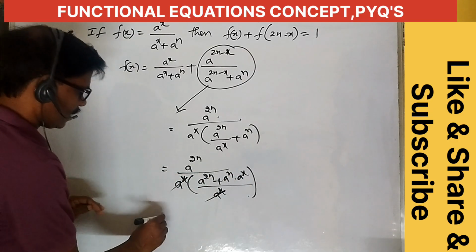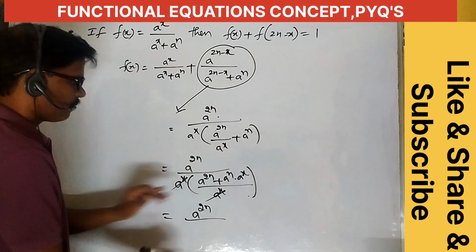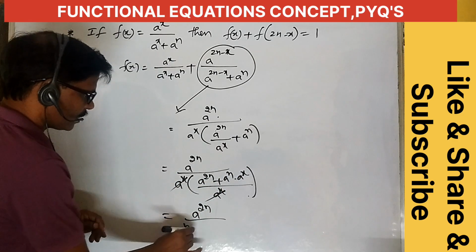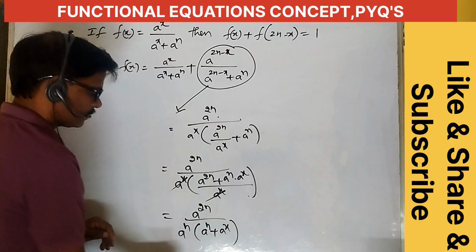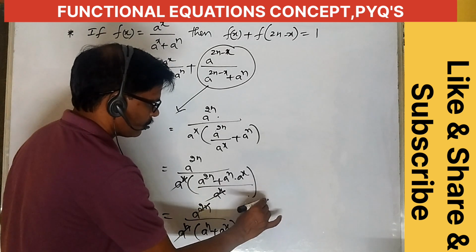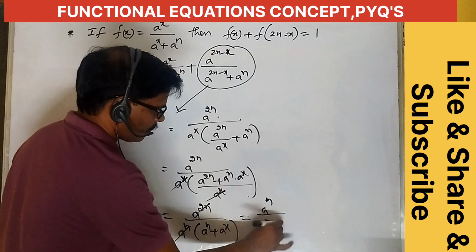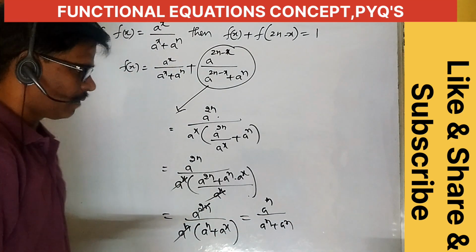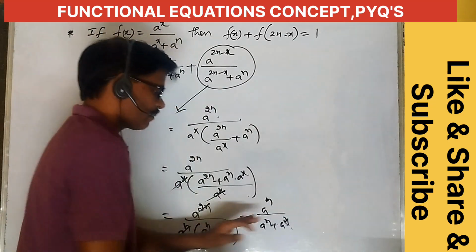Here what is common, a power 2n by, what is common here, a power n is common. Here also a power n plus a power x. A power n, one a power n is cancelled. Here a power n by a power n plus a power x, okay, this is a power x, right? A power n plus a power x.